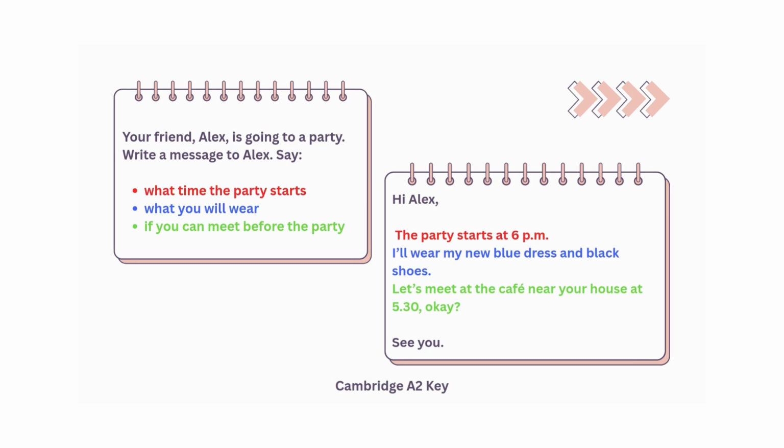So let's see, did we actually answer all the bullet points? What time the party starts? The party starts at 6 p.m. What you will wear? I will wear my new blue dress and black shoes. If you can meet before the party. Let's meet at the cafe near your house at 5:30, okay? Now, very important thing. Do you see the comma next to the name? It is very important, so try not to forget it.